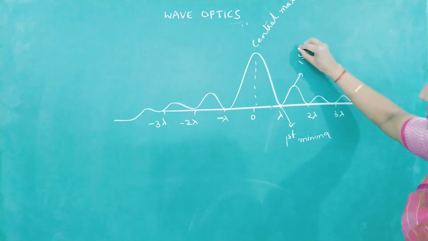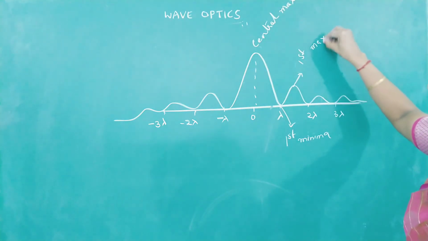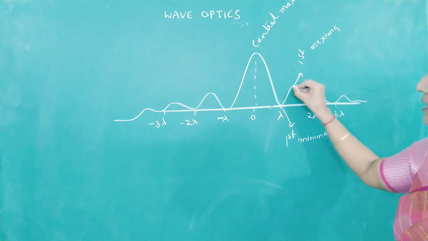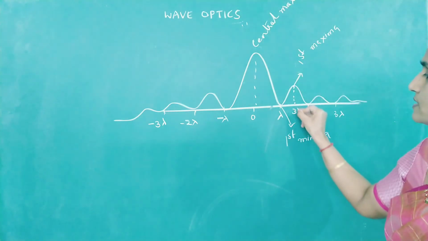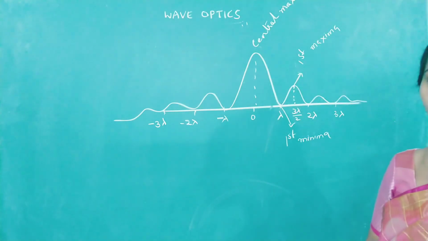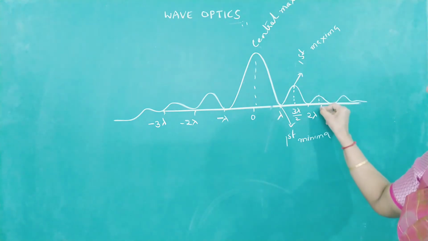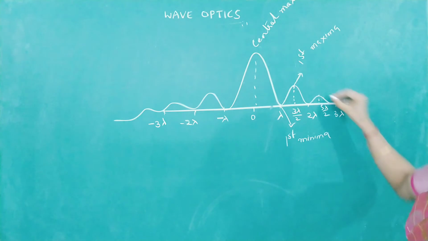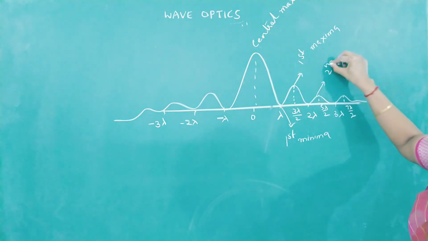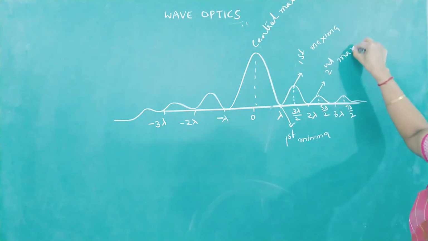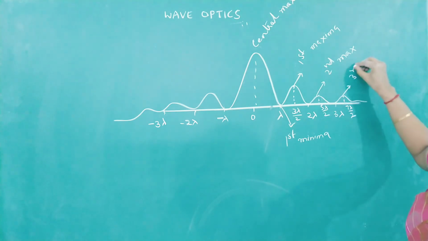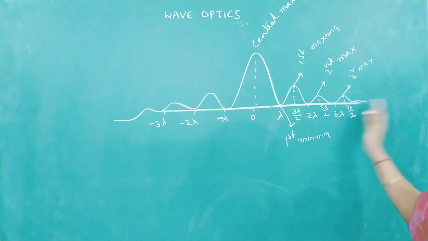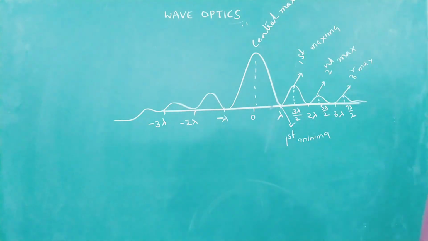We call this first maxima. When are you getting first maxima? When path difference is 3 lambda by 2. Then this will be 5 lambda by 2, 7 lambda by 2. So this is called second maxima. Next, third maxima, and so on. Similarly on the other side.